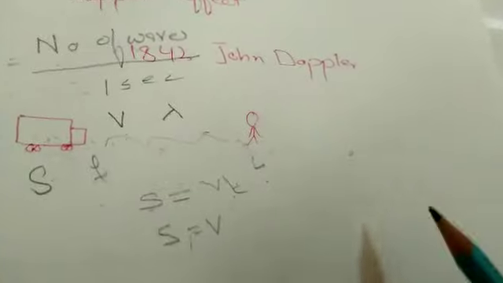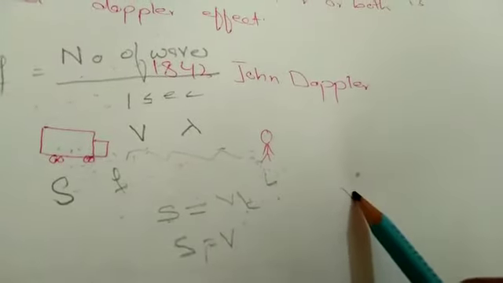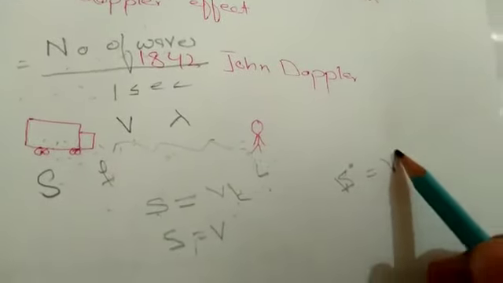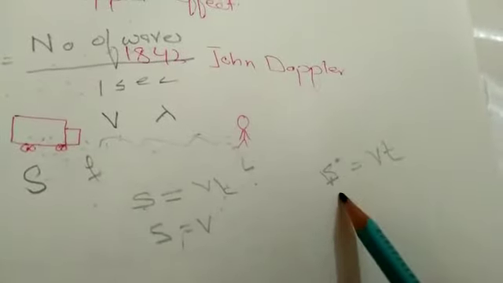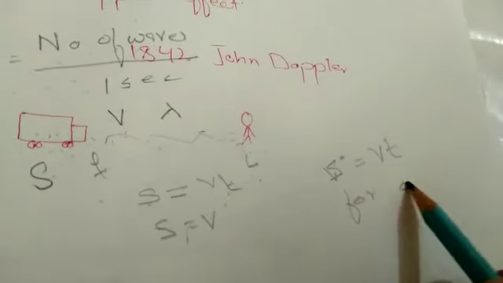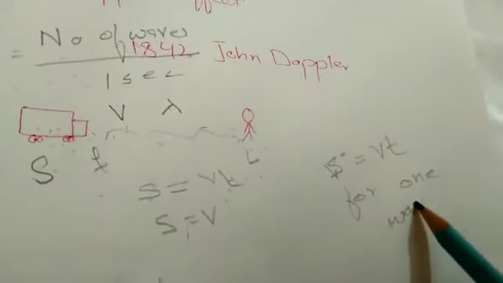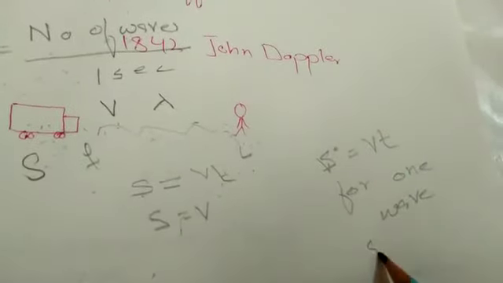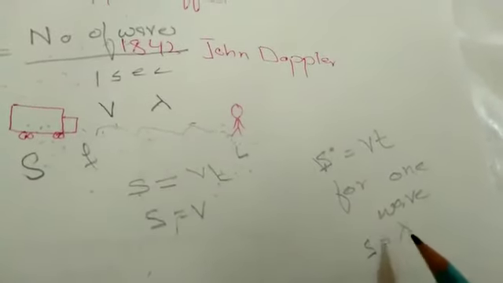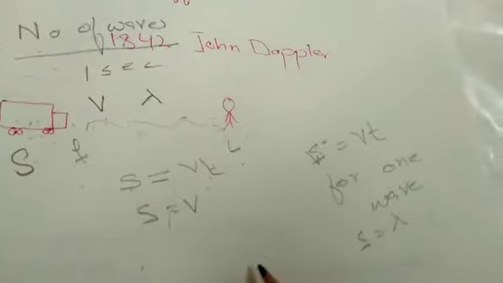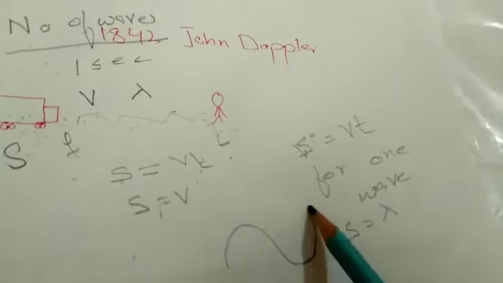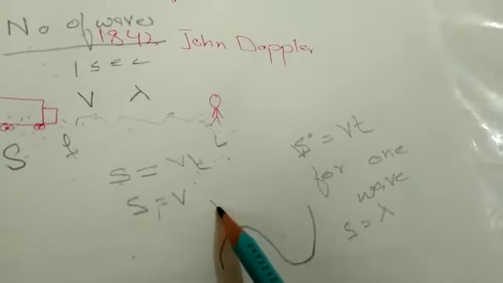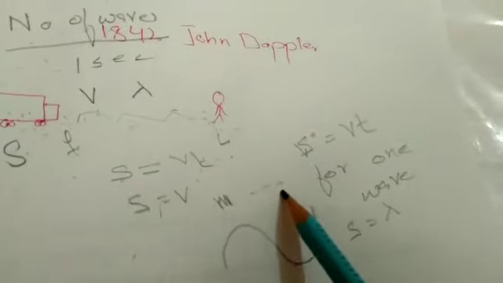As we know that s is equal to Vt. So for one wave, this S is equal to lambda. Lambda is wavelength and distance of one wave. One wave means one crest and one trough, or one compression and one rarefaction. So